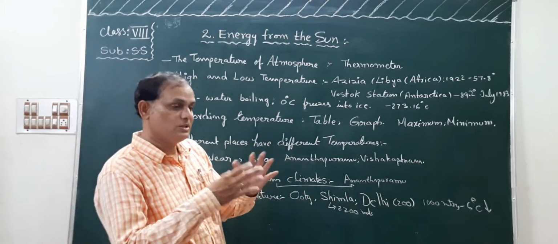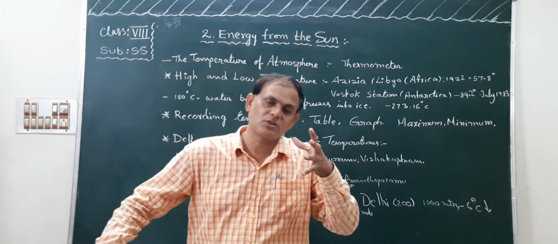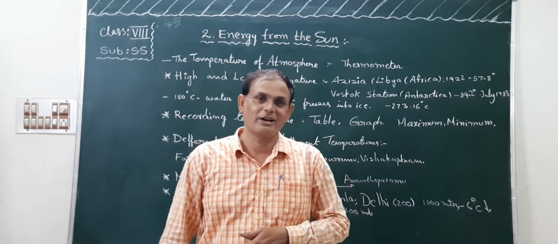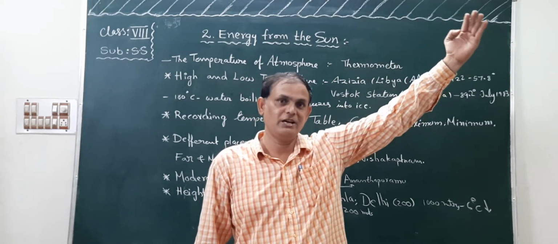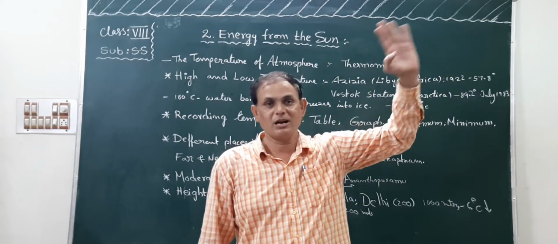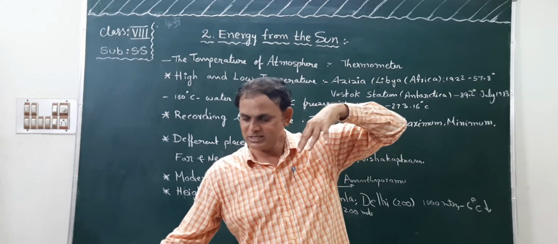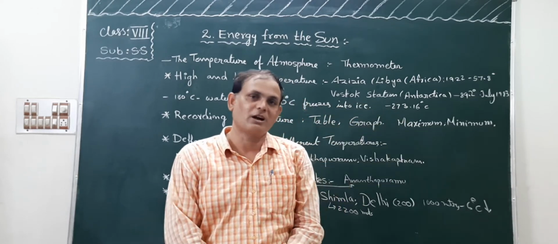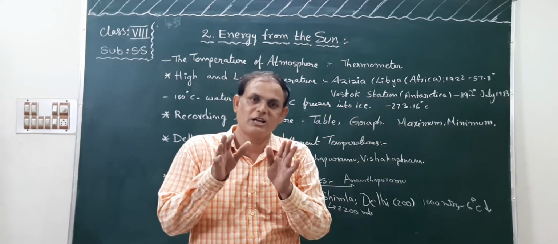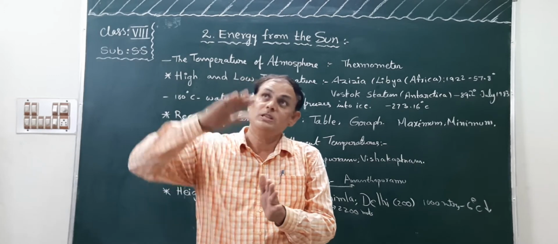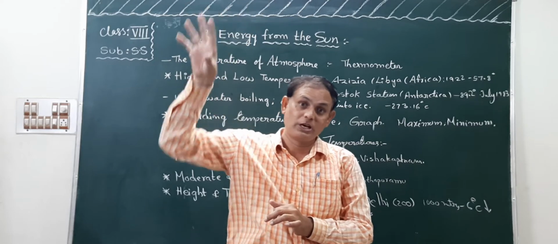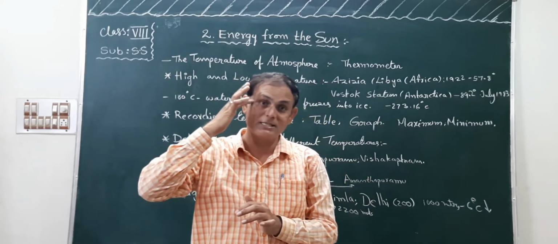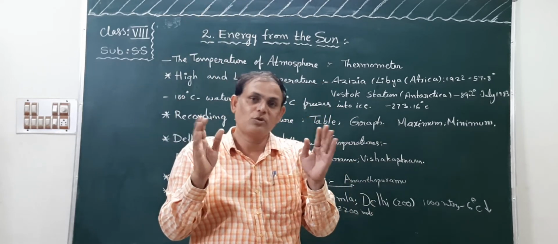Next, in the world, the lowest temperature is also recorded. The highest temperature was recorded in the African continent, Sahara desert, Libya. The lowest temperature is also recorded, children. In the northern high latitudes, the North Pole and South Pole, there is almost no temperature.